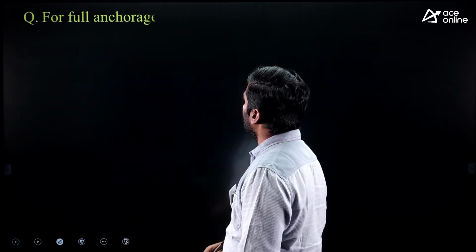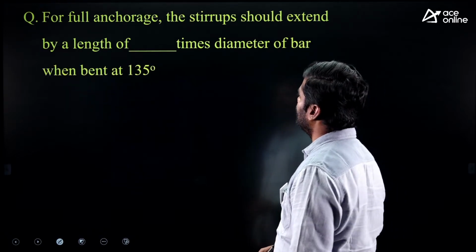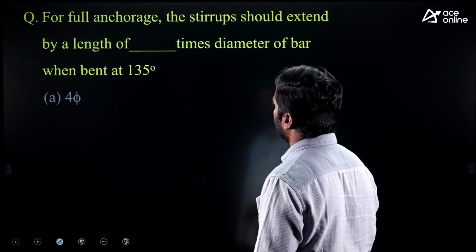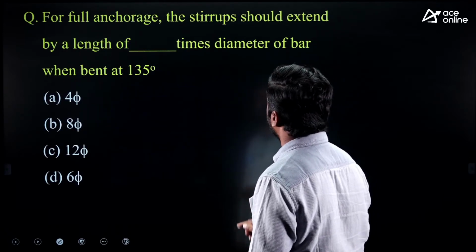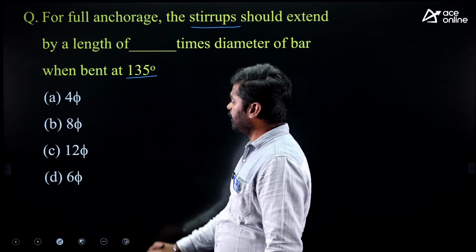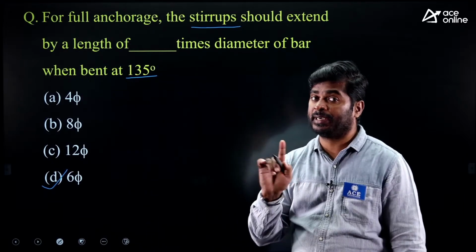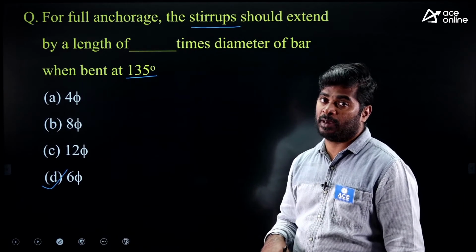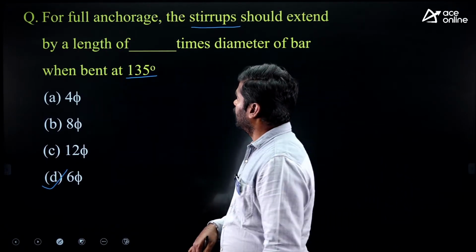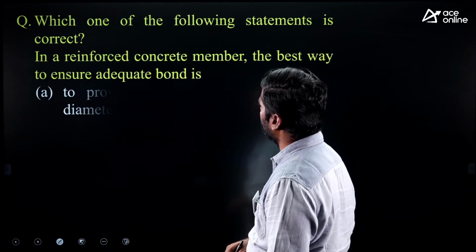Next question. For full anchorage, the stirrups should extend by a length of dash times the diameter of the bar when bent at 135 degrees. For stirrups of 135 degrees bend, anchorage value will be 6 times bar diameter. If it is a tension steel, 12 times bar diameter. Okay, right.